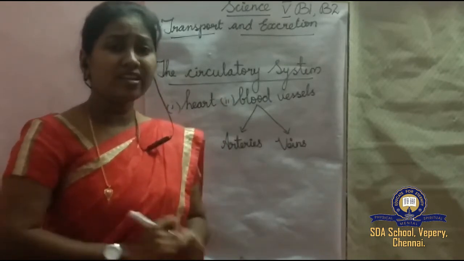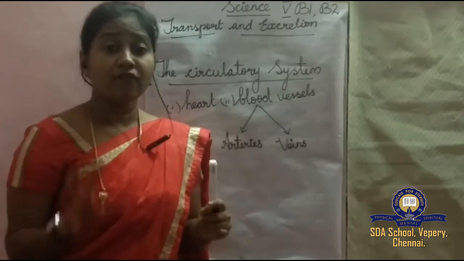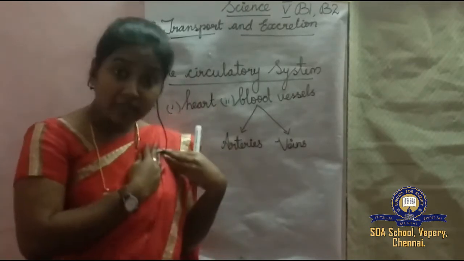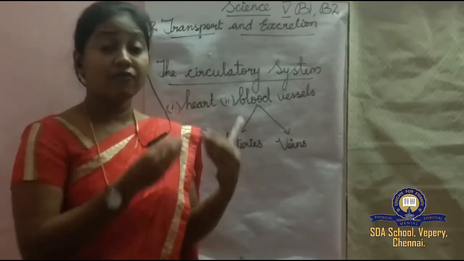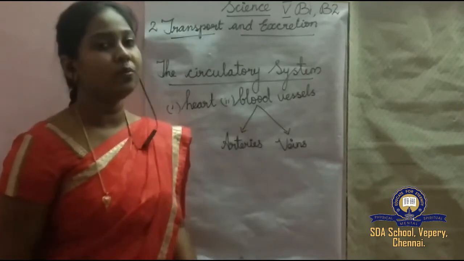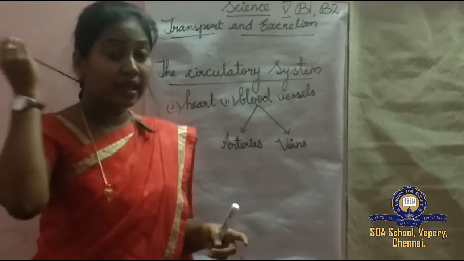Okay. So what is the duty of arteries and veins? The duty of arteries is to carry blood from the heart to all over the body. And what is the job of veins?